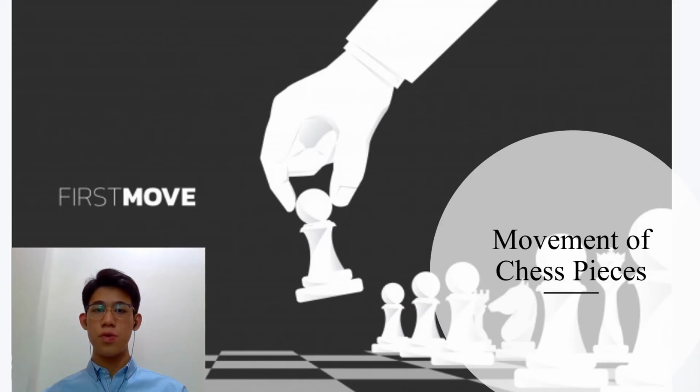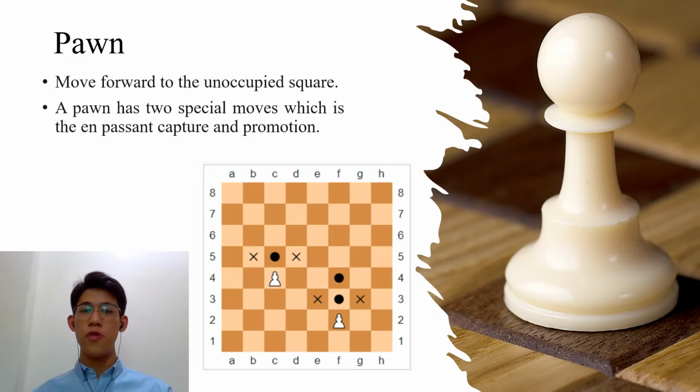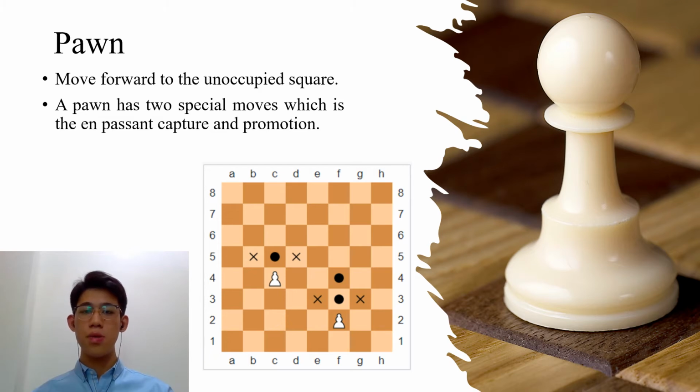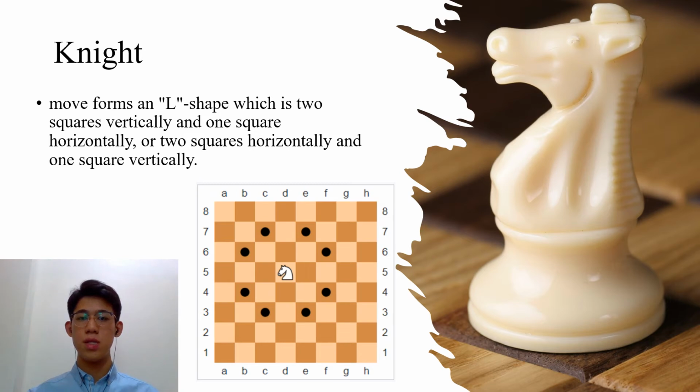Now we will continue the presentation with the movement of the chess pieces. The first one is the pawn. Pawn is the piece which can move forward to an unoccupied square, or for the first move, it can advance 2 squares along the same file. It can only capture an opponent piece on the square diagonally. It cannot move backward, and it has 2 special movements, which are promotion and en passant capture.